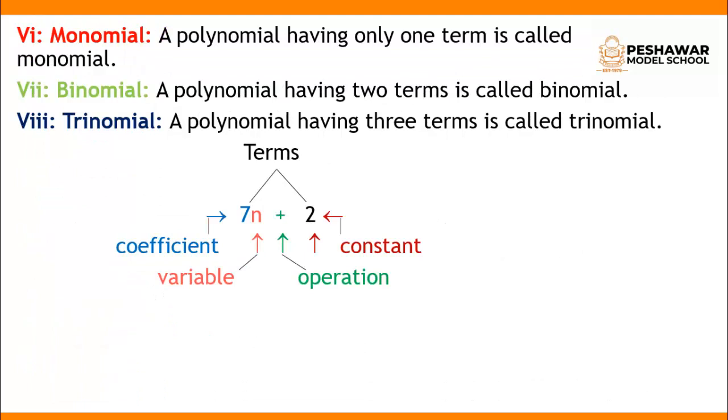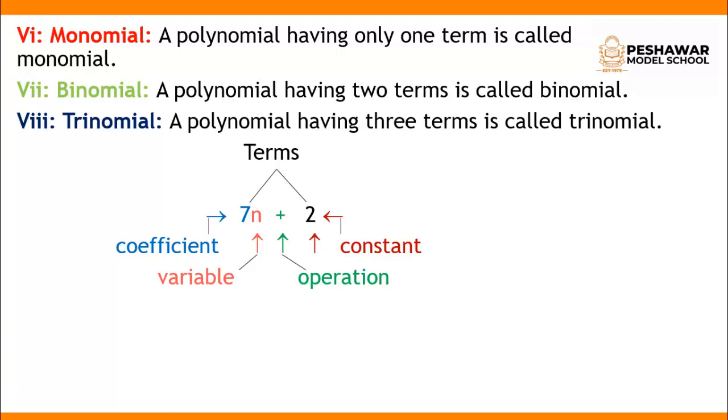My dear students, there are some more facts about polynomials. The kinds of polynomial are monomial, binomial and trinomial. Monomial means a polynomial having only one term. For example, 3x is a monomial. A polynomial having 2 terms is called a binomial, like y plus 3.